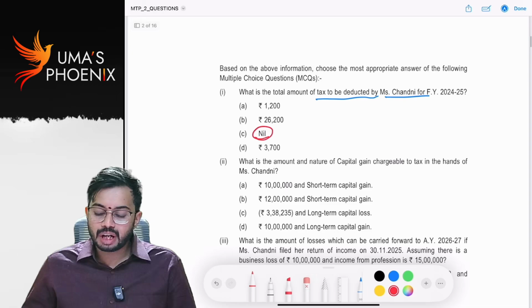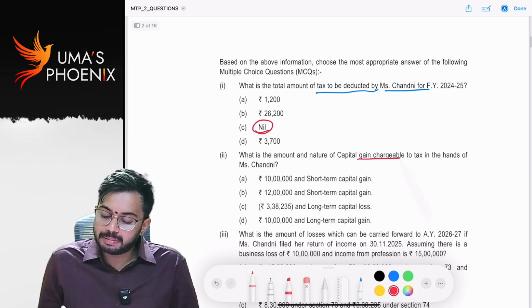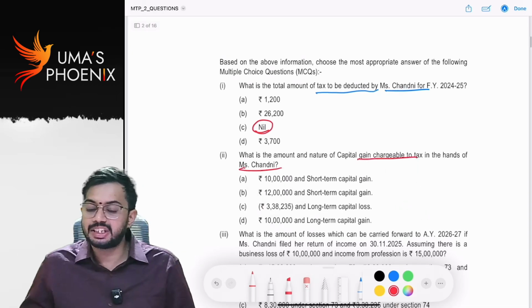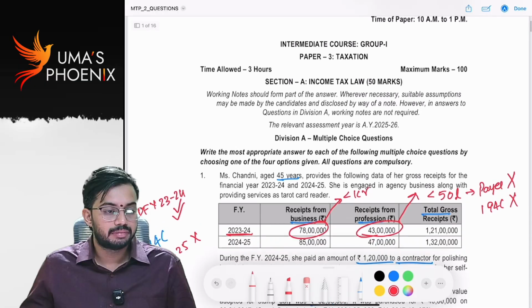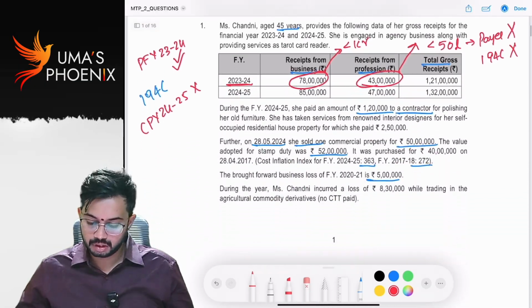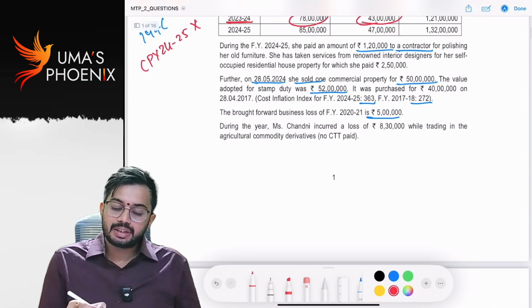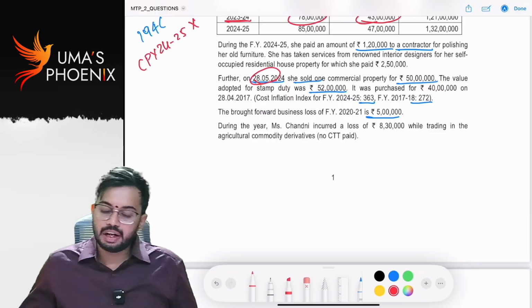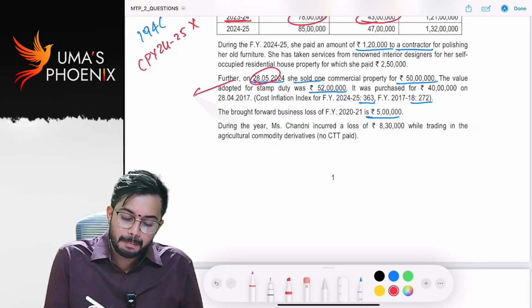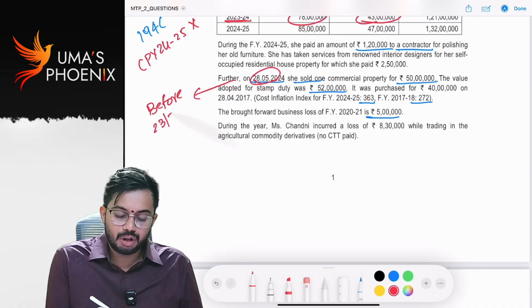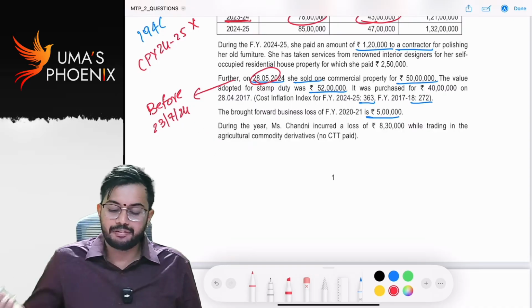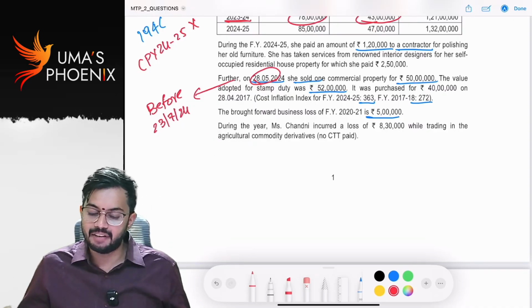What is the amount and nature of capital gain chargeable to tax in the hands of Miss Chandni? When it was sold on 28th May 2024, that means before 23rd July 2024, the indexation benefit is available.